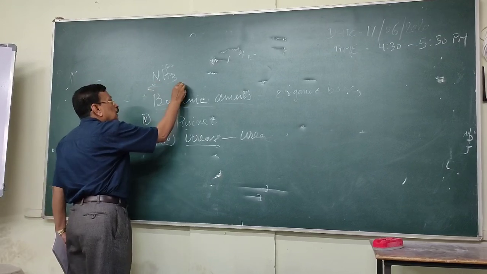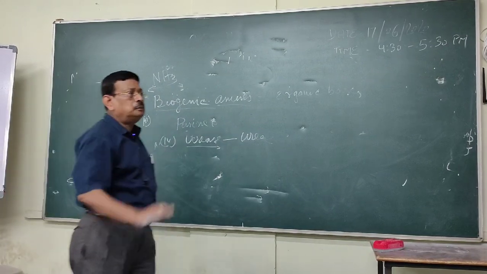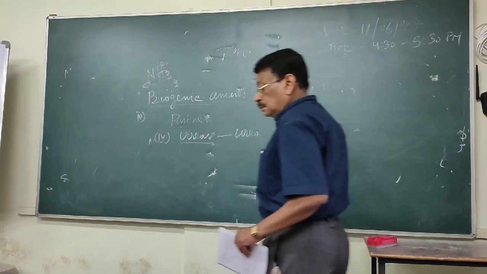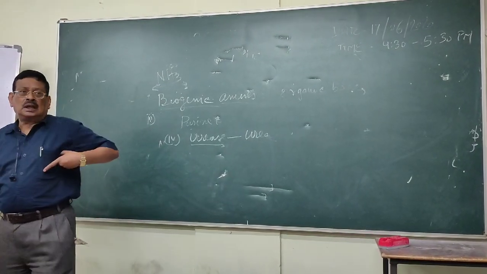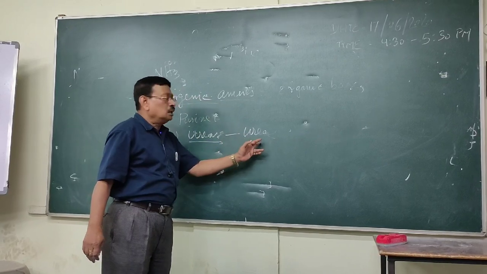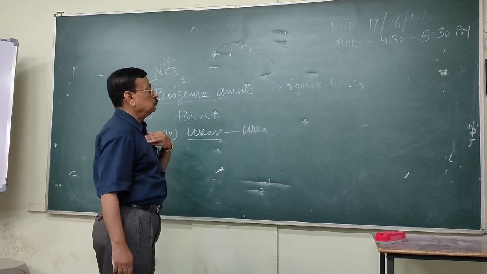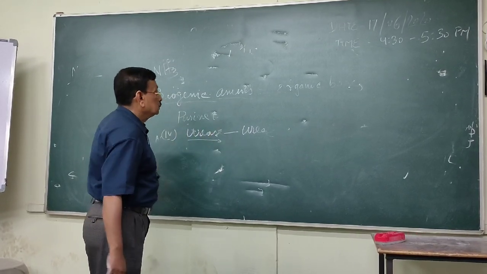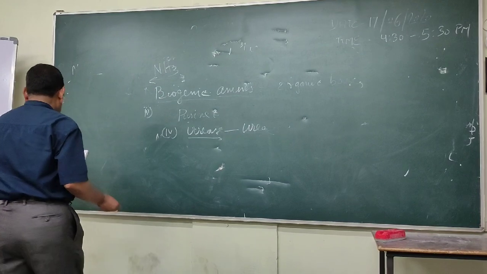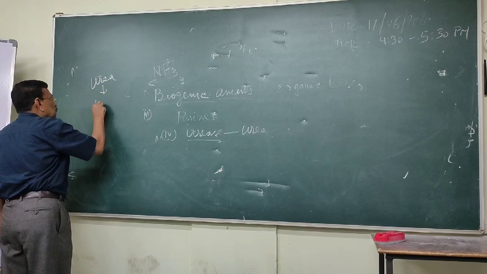So from ammonia, ultimately what forms? Urea. Urea is the end product of protein metabolism. Why? The first protein metabolism end product is the amino acid, and from amino acid it is the last end product of the amino acids. Urea is the last product of the metabolism of the whole proteins. So these are the ammonia formation. How it is disposed? It is disposed in urine as urea.